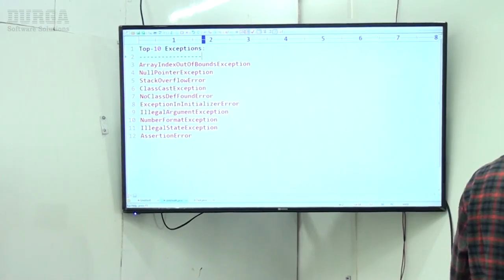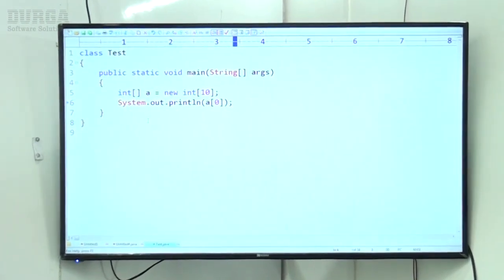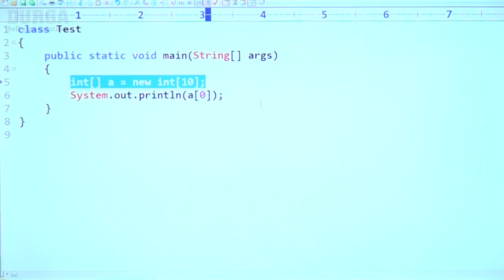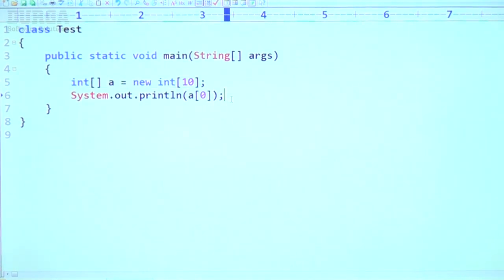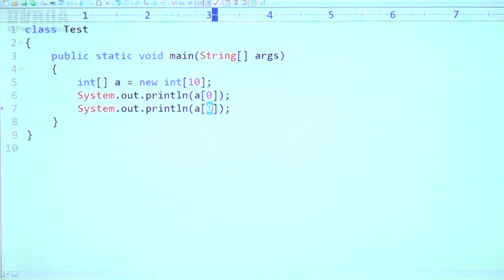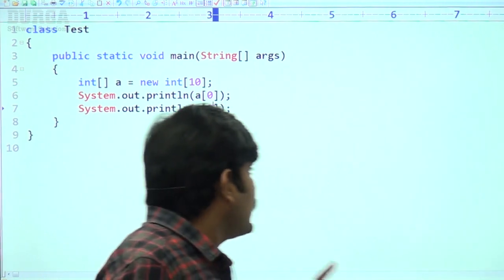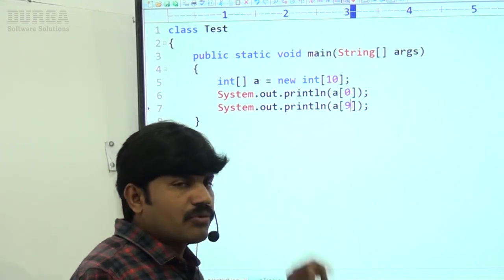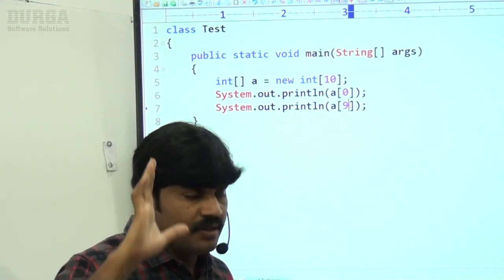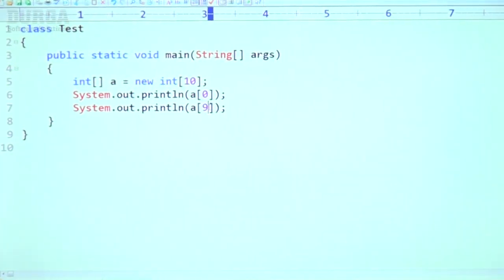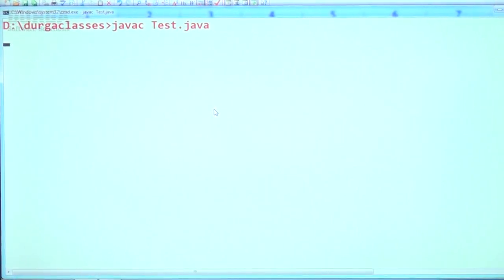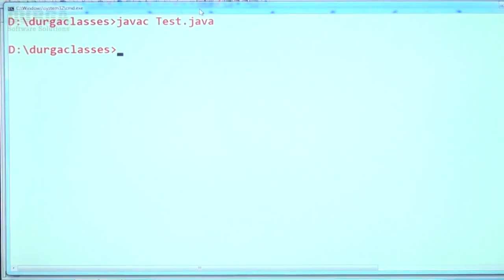So I want to execute a small example. int[] a = new int[10]; a[0], SOP of a[0], SOP of a[9], I am taking. So 0 and 9 are valid indexes only, because size 10 means 0 to 9, any index in that range is acceptable. Now let me execute this code. Observe a bit carefully. The code compiles fine, no problem at all.